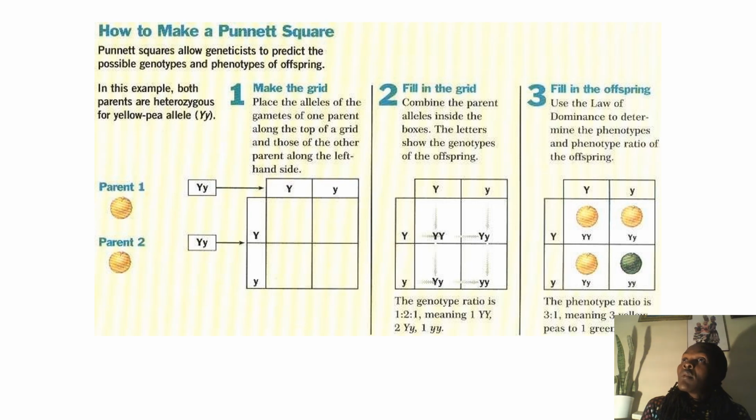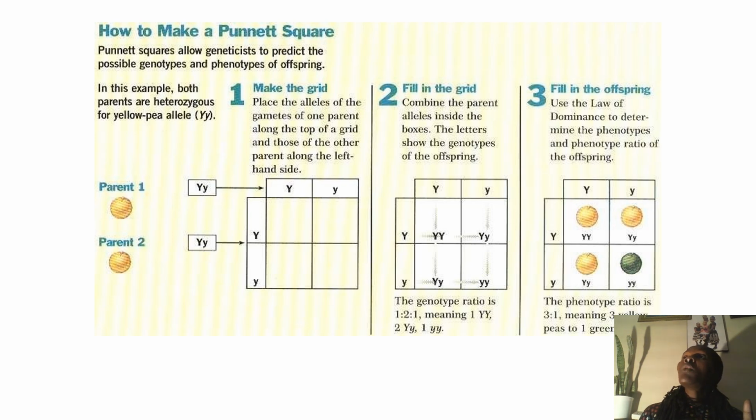Don't put capital S and maybe capital W for wrinkled. No. It is not dihybrid. It is monohybrid. We are looking at one trait. We are using the Punnett square to help us solve it. So for example, in this case, they are talking about the seed color. We are using the Punnett square.